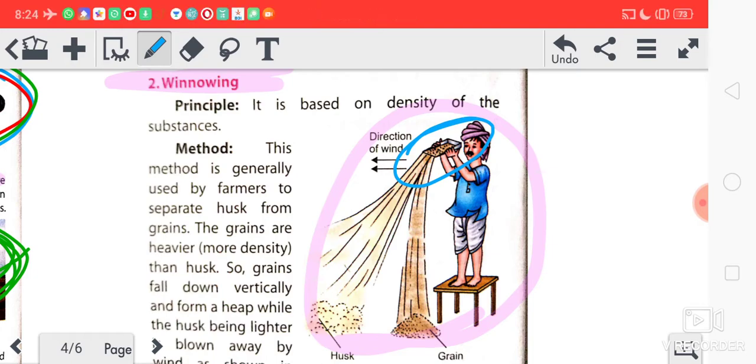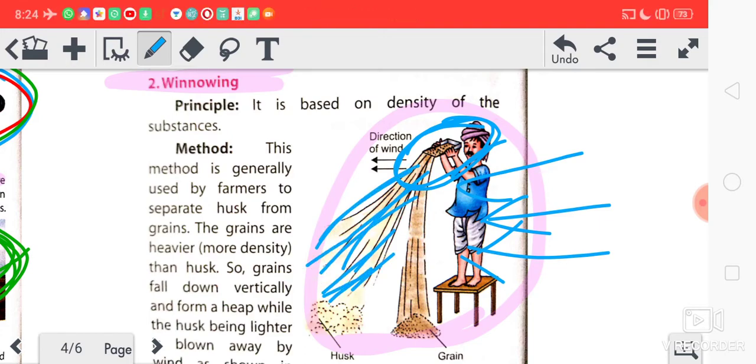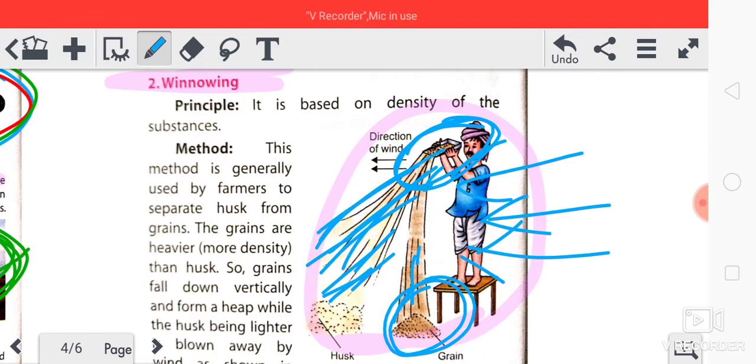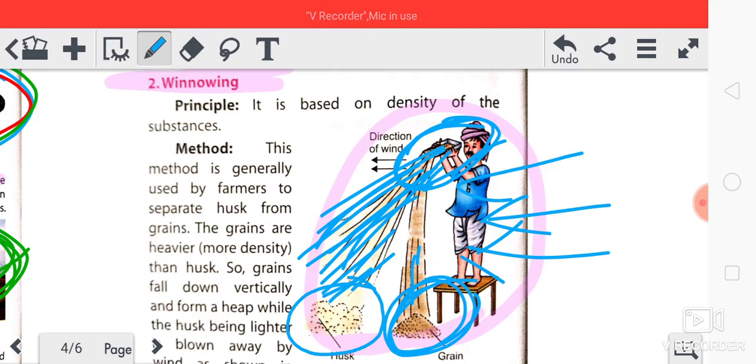Then wind is coming from this direction, and he's dropping the mixture of unwanted particles. These unwanted particles are flying with the help of wind, and the crops are falling here. The unwanted particles are lighter, so they fly away. This way the crops are separated from the unwanted particles which are mixed in the crop.